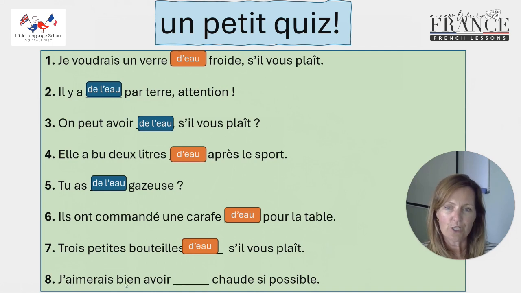And the last one. J'aimerais bien avoir de l'eau chaude, s'il vous plaît. I would like to have hot water, if possible. So, have we got a quantity there? No, we don't. So it's got to be de l'eau chaude.